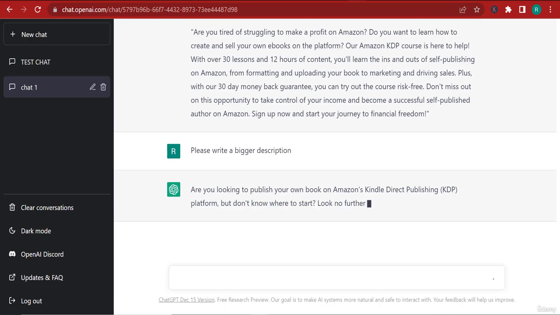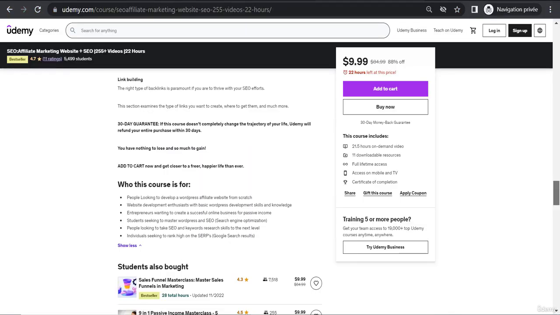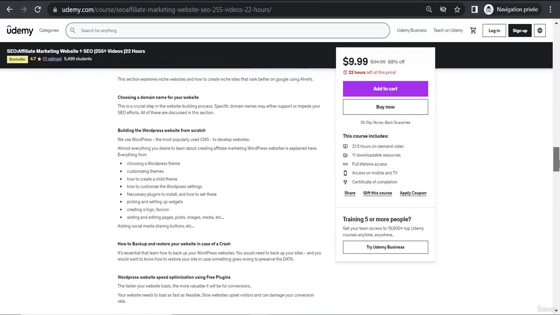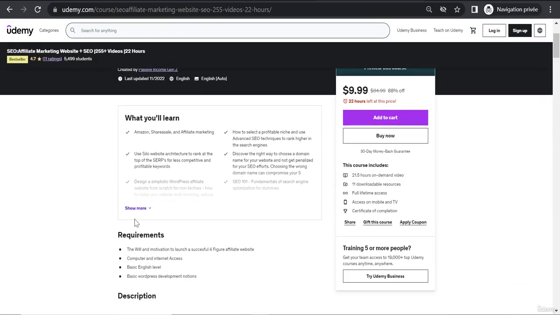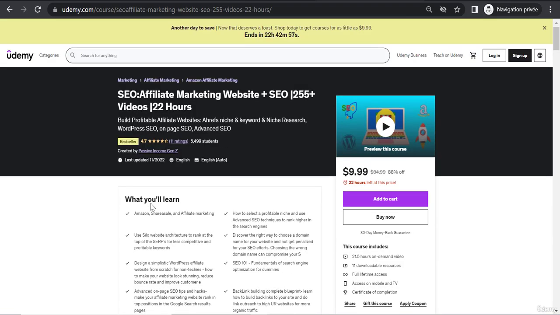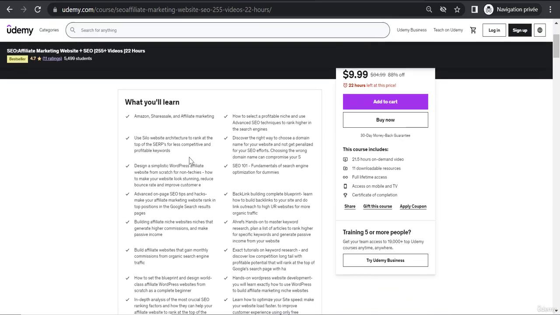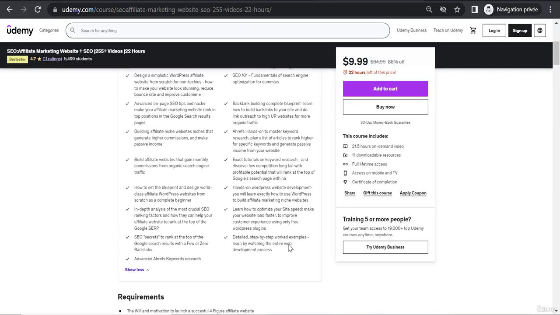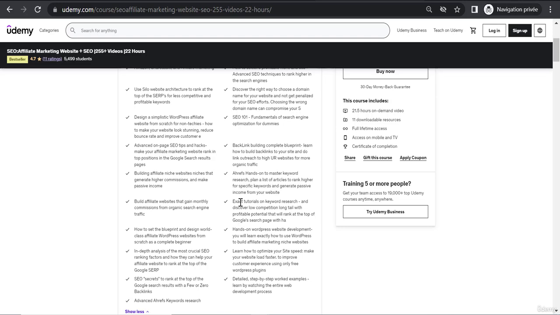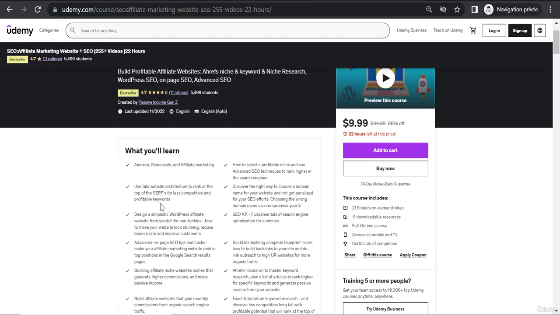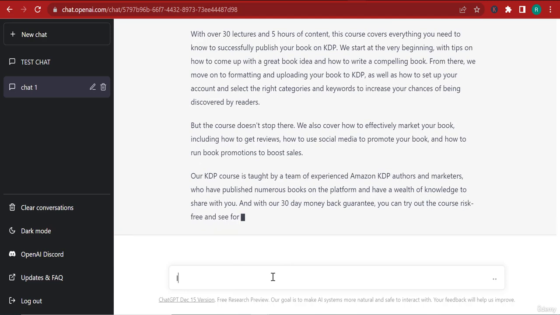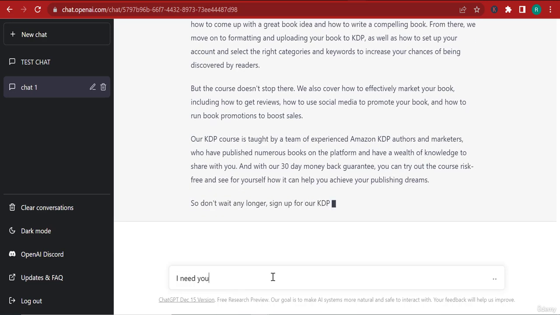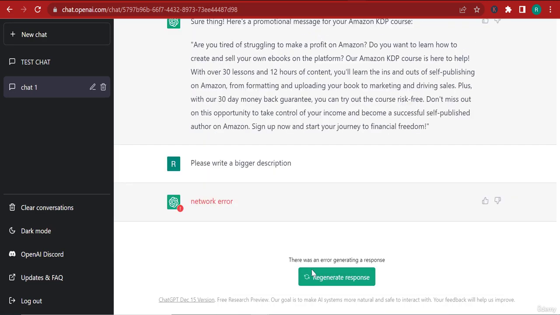And normally I used to do this by myself in the past, and it used to take me a long time. Right now I can have AI do it for me. And even for this, what you'll learn, all these bullets, I can ask it to write me, let's say 12 bullets. I can say, hey, please write me 12 bullets about what people will learn by taking my course, right? I can come here and I say, I need you to write me, right? I'm going to say regenerate response.